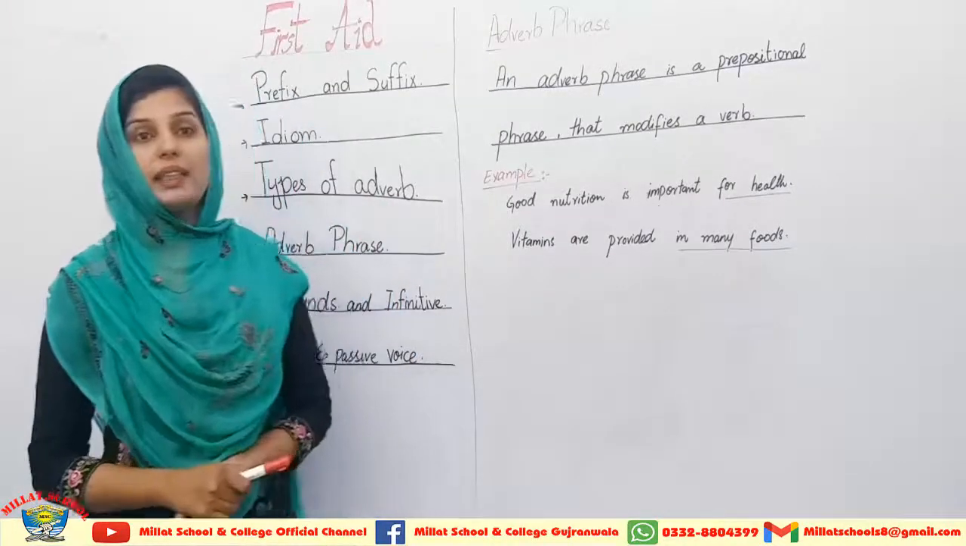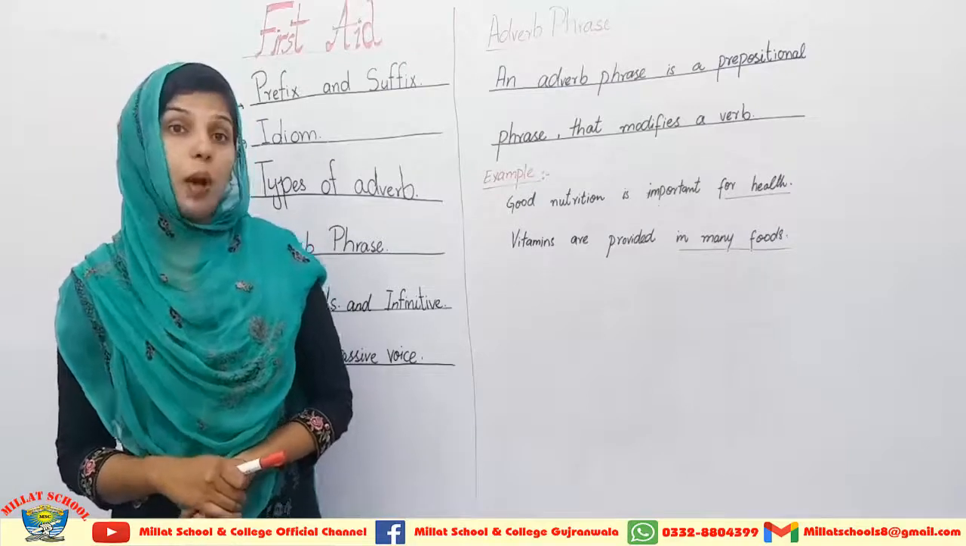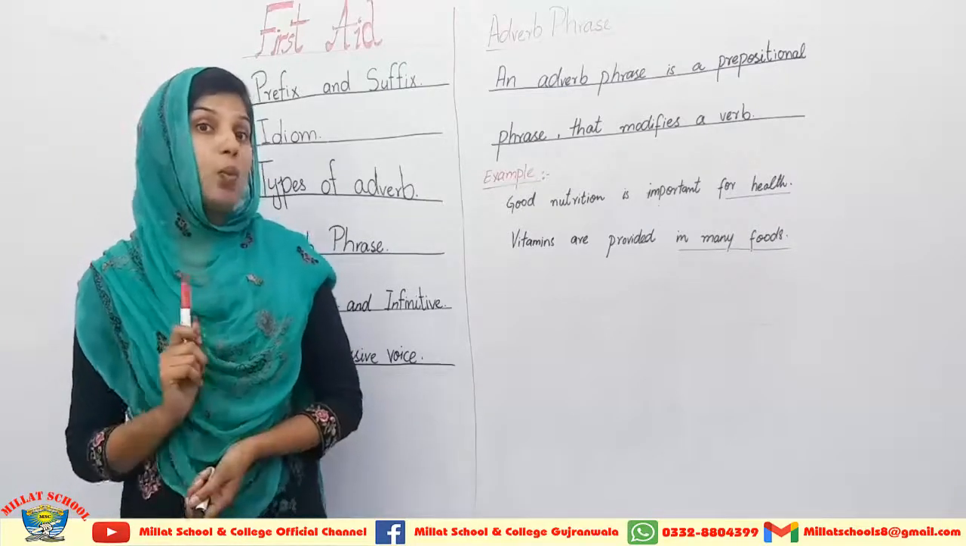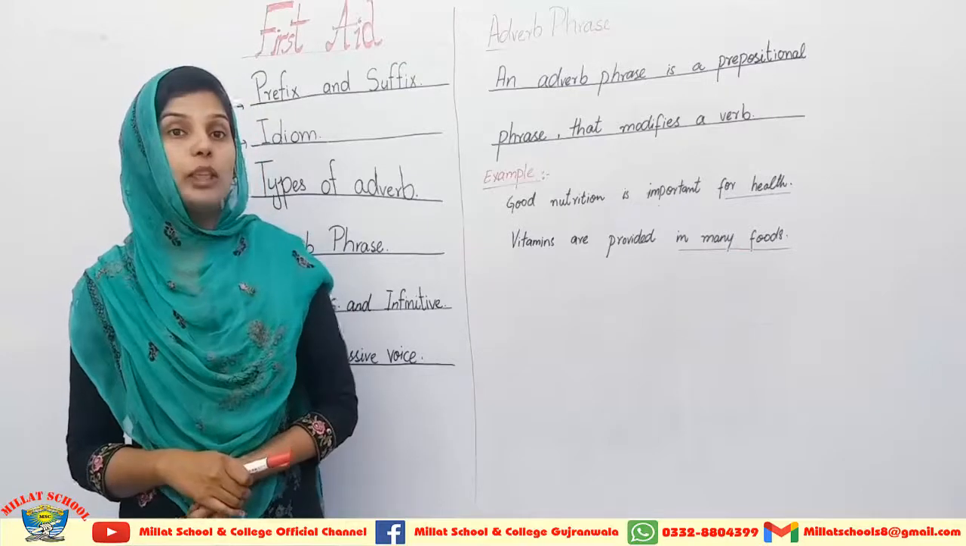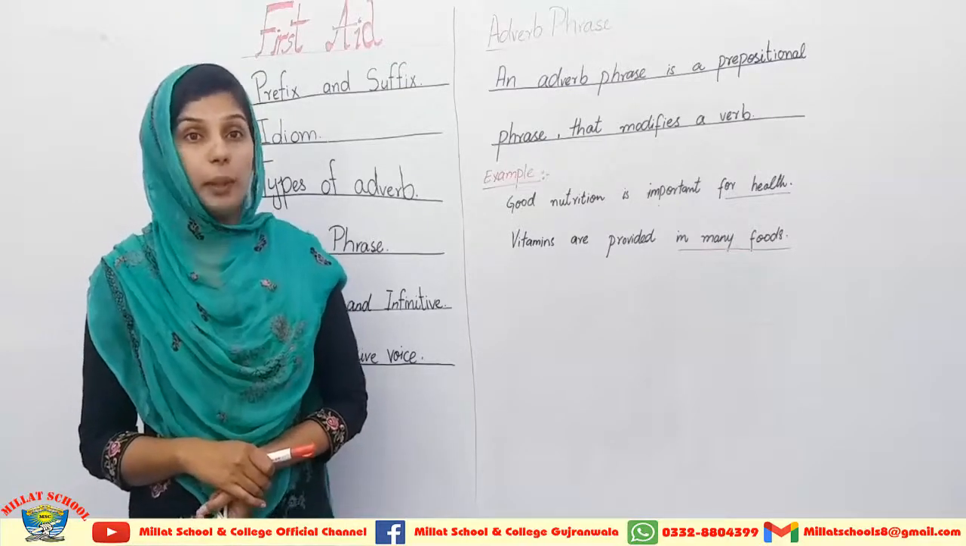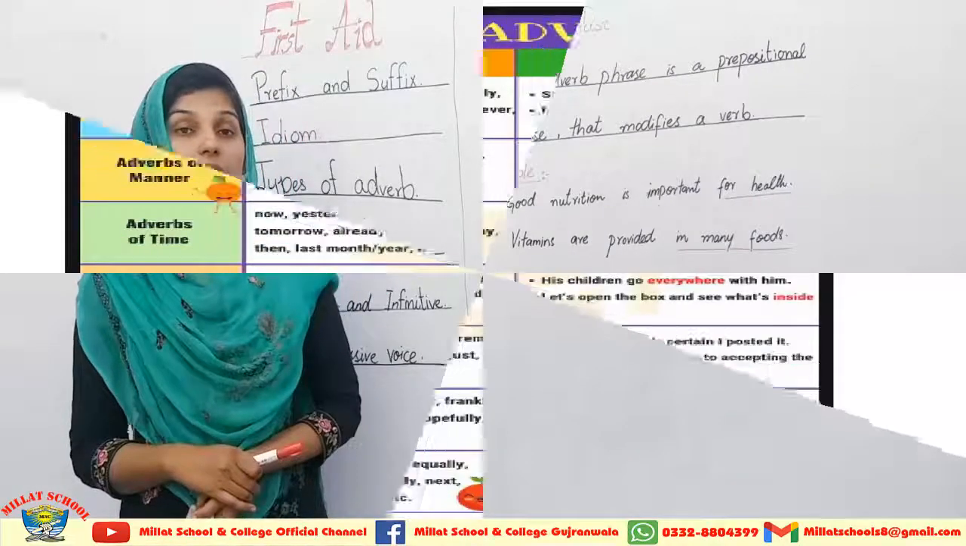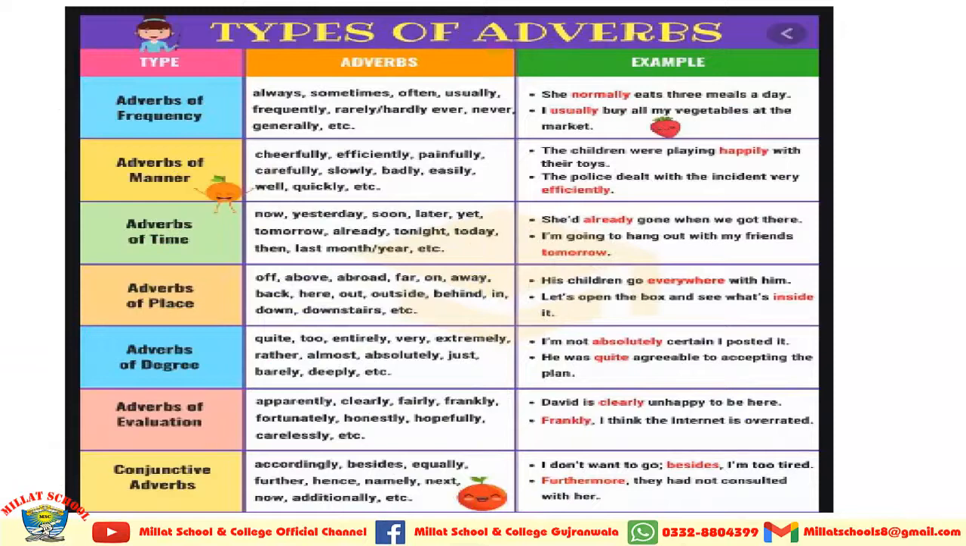Before discussing the types of adverbs, we should know about adverbs. Adverbs are words that explain a verb. Yes, these are the words which provide us the explanation of the action in the sentence. Now I am coming towards the types of adverbs. Here on the screen you can see all the types of adverbs in front of you.